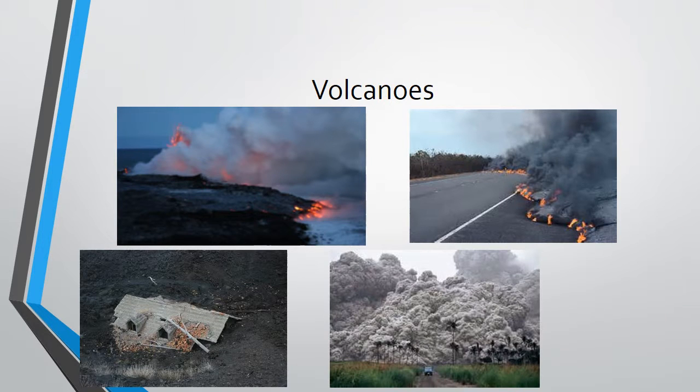These are volcanoes in full force. This is actually going into the ocean in Hawaii. So slowly this island builds upon each other because of all this lava building into the ocean. This one's going over a freeway. Now, as we discussed, all this ash can actually cause tons and tons of damage hundreds of miles away. And this is a tiny vehicle compared to how big this cloud of ash actually is. And this is a damaged home from both the lava and the ash.